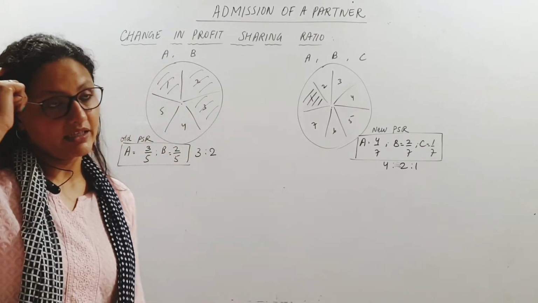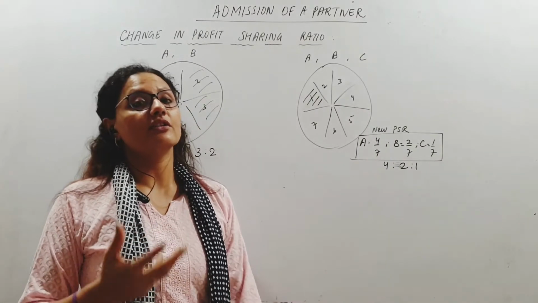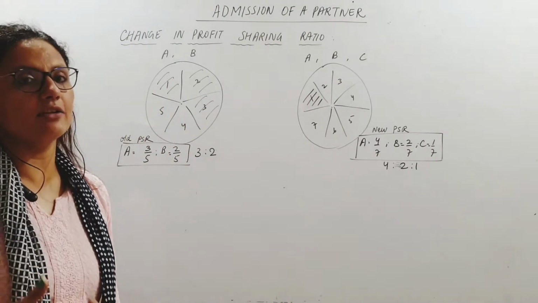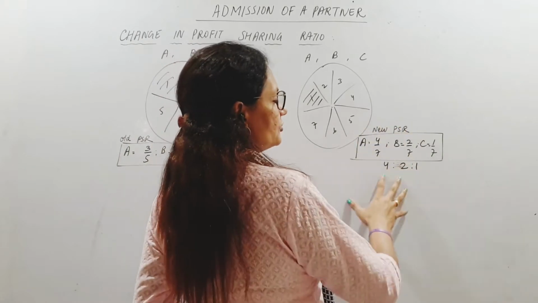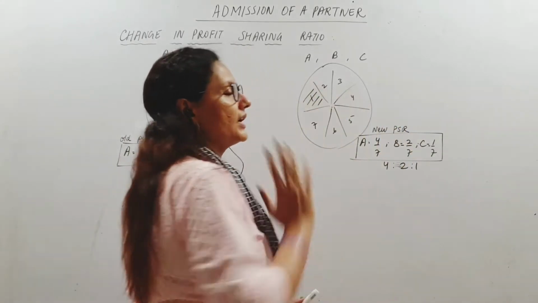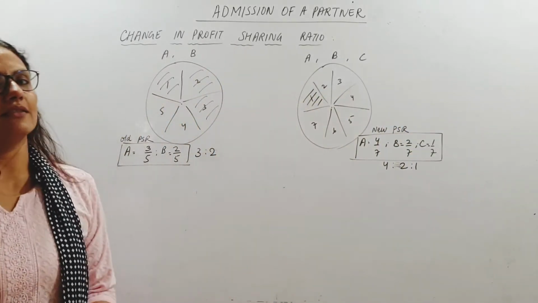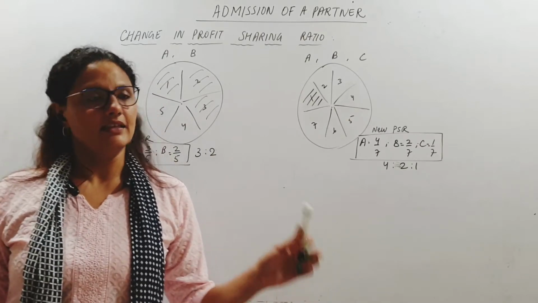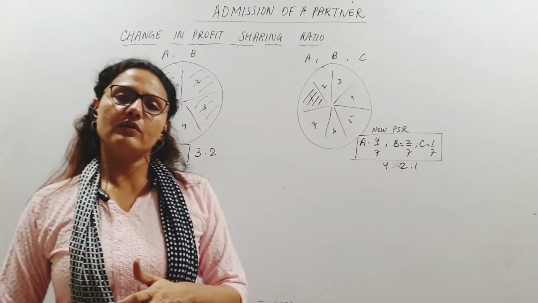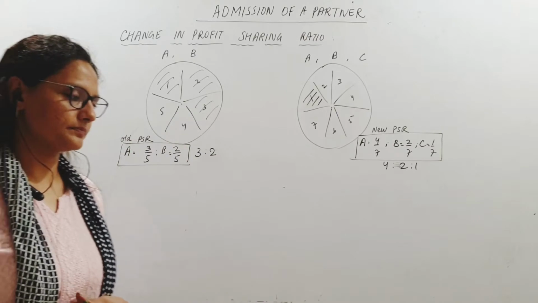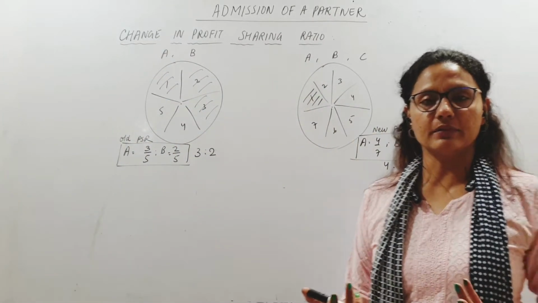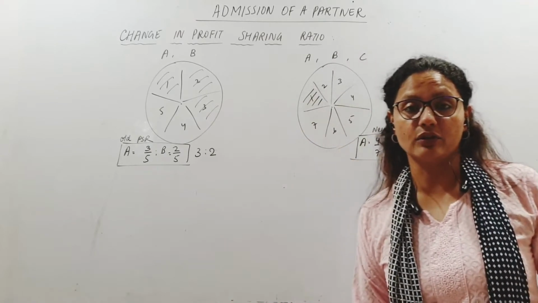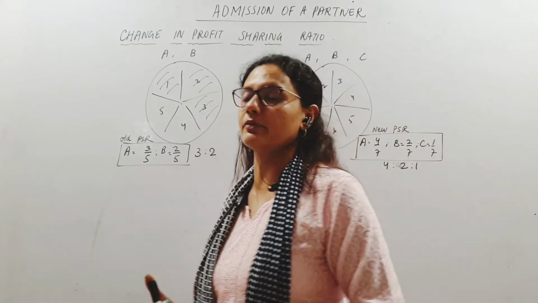This is the agreement. Now this is the new ratio which has to be fixed, agreed between the old and the new partner. So now the new profit sharing ratio is 4:2:1 between A:B:C. Fine. The situation is clear. Now, of course, I need to find out: C is coming in, he is a gaining partner because he is gaining 1/7 of the share of the firm's profits.